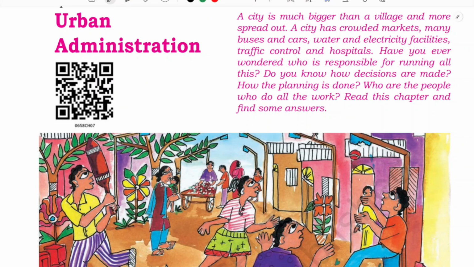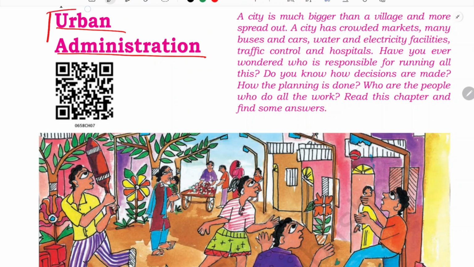So today in this video we are going to learn about urban administration. Okay, so this is the 7th chapter of your civics, class 6 civics, Social and Political Life 1. In our previous chapter we saw the rural administration, isn't it? We have learned many things about the rural administration, and before that also we learned about the gram panchayat, about the ward. So here in this chapter we are going to study about the urban administration.